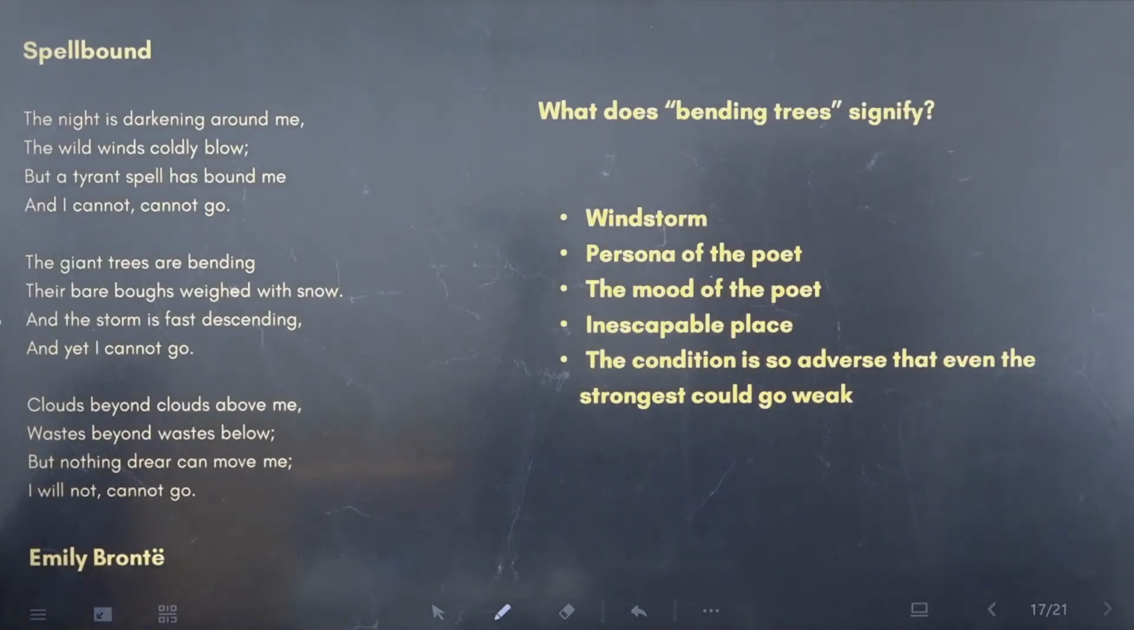What does bending trees signify? Windstorm, persona of the poet, the mood of the poet, inescapable place. The condition is so adverse that even the strongest could go weak.